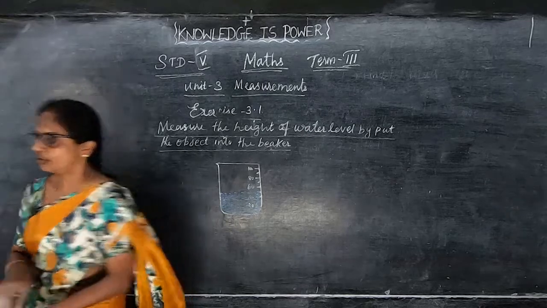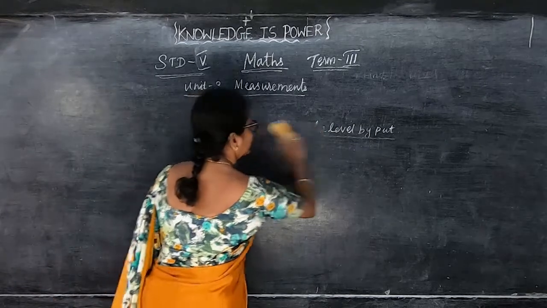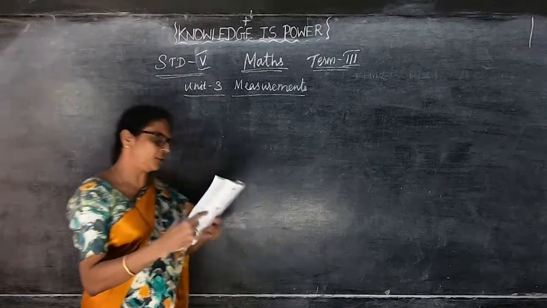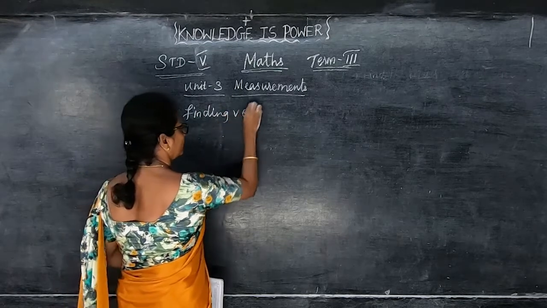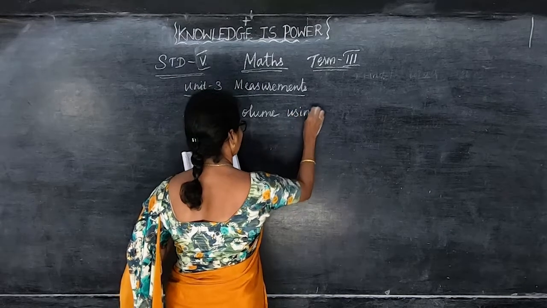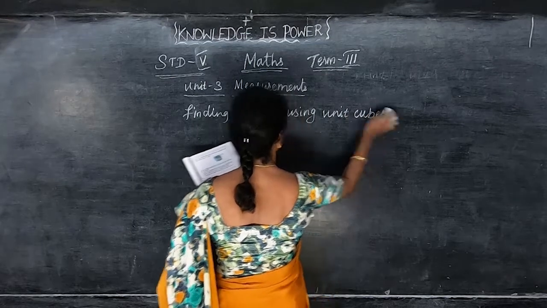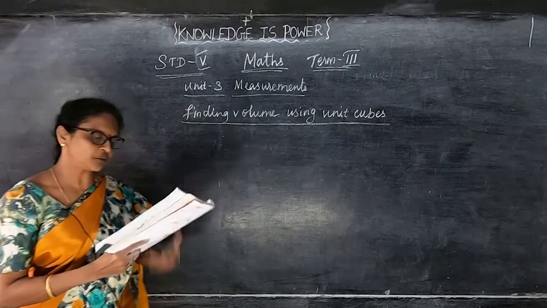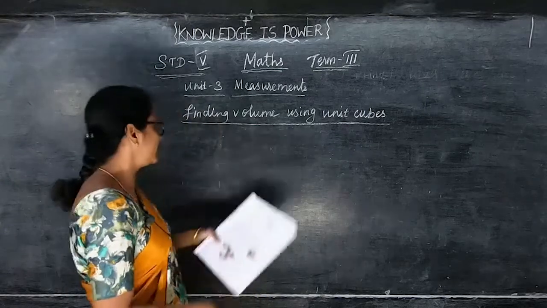Now, finding the volume using unit cubes. Volume of a cylindrical or cubical object will come in cubic units. We shall measure the volume of solid objects by using cubes. Unit cubes have a dimension of length, breadth and height.